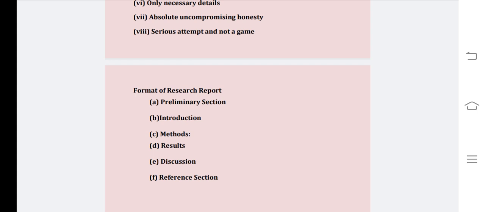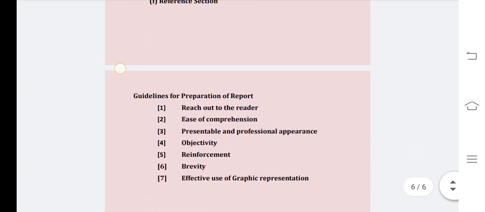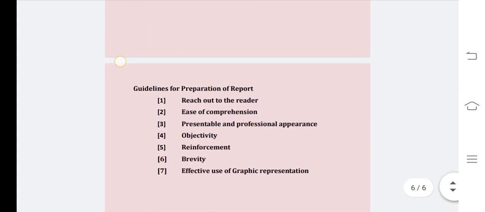Under the reference section, the bibliography and appendices such as questionnaires, copies of letters, evaluation sheets, checklists, etc. are to be mentioned. Then what are the guidelines for preparing any research report?